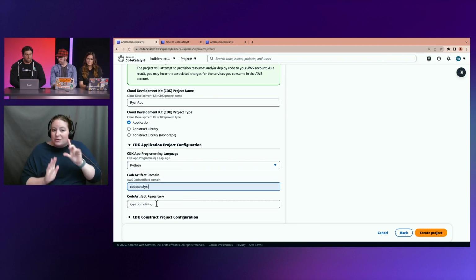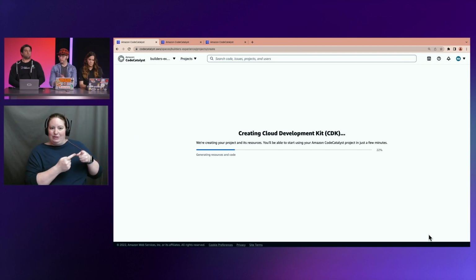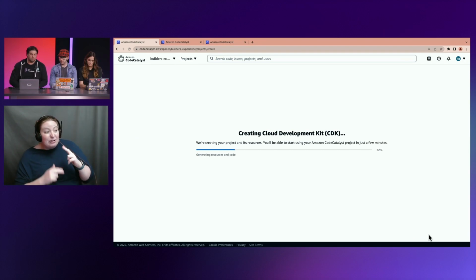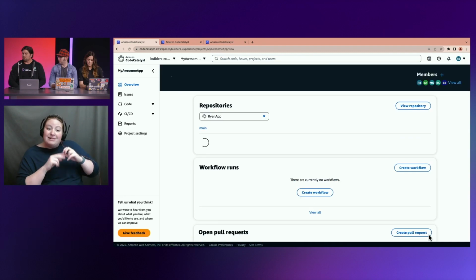And then just a couple other inputs, which allows me to configure or pull from the private code artifact repository that the construct got published to when she built hers. Nice. And that was one of the things built in too. You built in CORS support, right, into this construct.